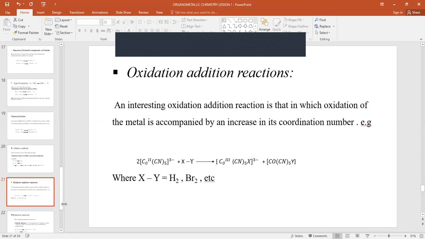Oxidative addition reaction. In this addition reaction, the oxidation of the metal is accompanied by an increase in its oxidation state. An example given here is cobalt-2 reacting with either a hydrogen molecule or a bromine molecule or others, which can lead to cobalt-3, changing the oxidation number.